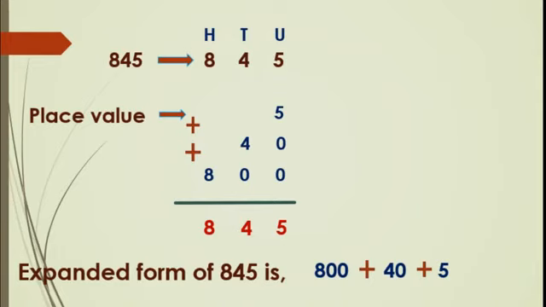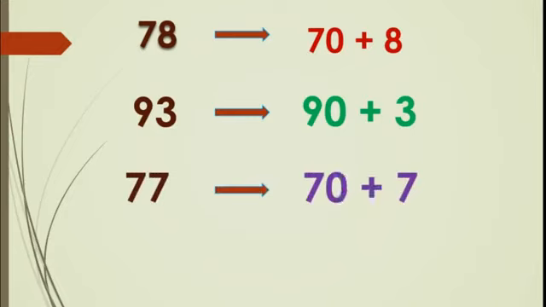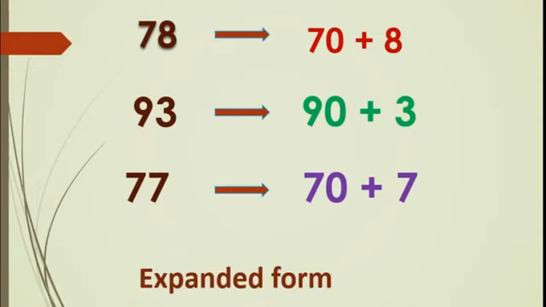See how we will write 78 in the expanded form. 70 plus 8. Yeah, 93. Correct. You know that, 90 plus 3. The next one is 77. That also you know, that is 70 plus 7. Very good. This is called expanded form. Remember this word, expanded form means bada karna.